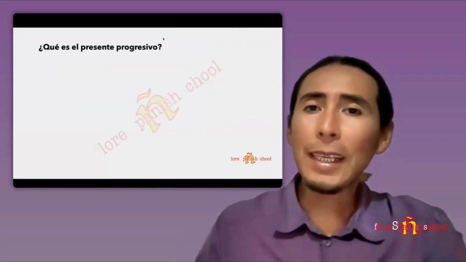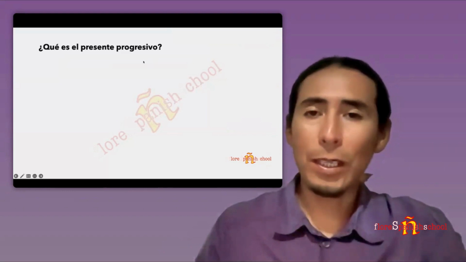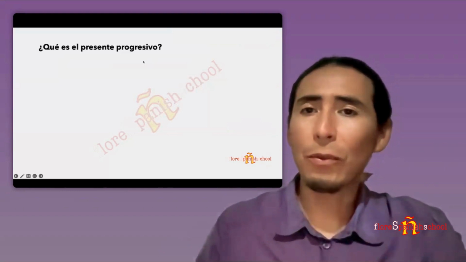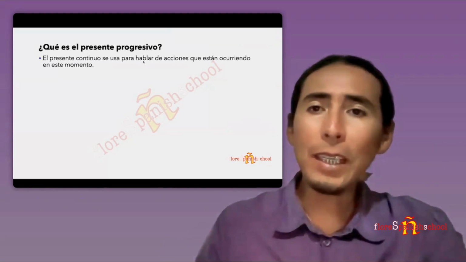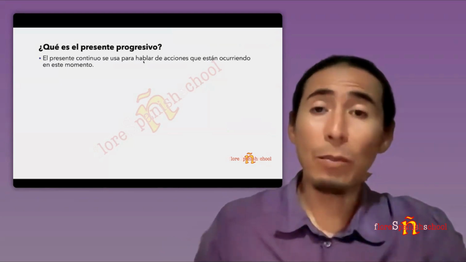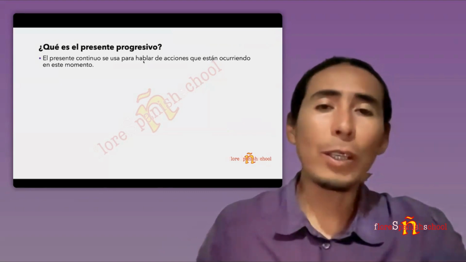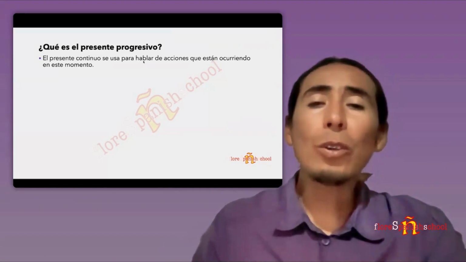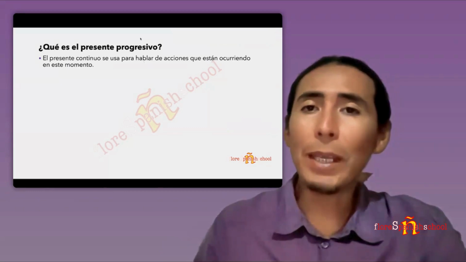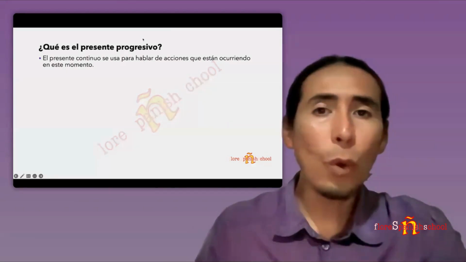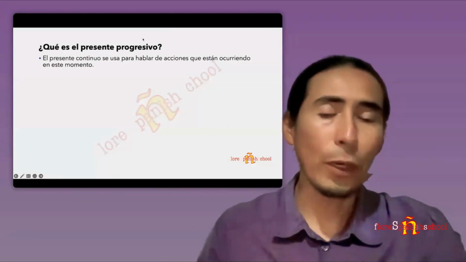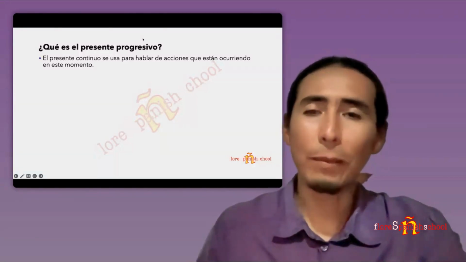Now, ¿qué es el presente progresivo? What is the present progressive? El presente continuo o presente progresivo, also called, ¿ya? Se usa para hablar de acciones que están ocurriendo en este momento. Is used for talking about actions that are happening right now. This is one of the ways how to use it. One of the ways. We are going to see in a moment another one.